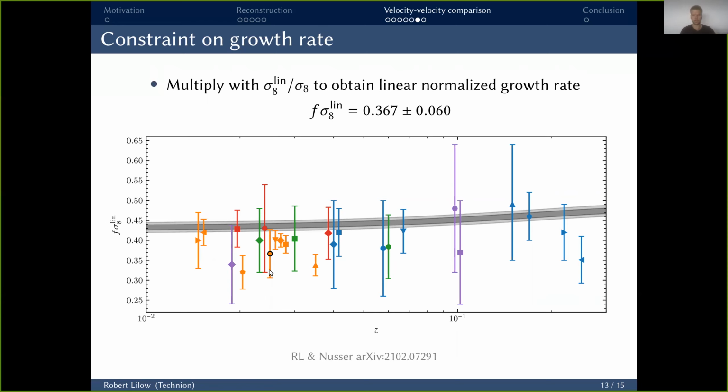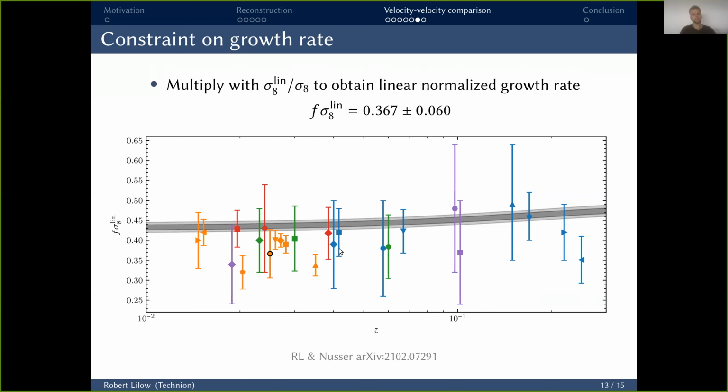So all the points are different local measurements at different redshifts of F sigma 8 linear, where our result is the black circled one here. Colors represent different methods of doing this. So all the orange points correspond to some variation of comparing a linear velocity prediction with a set of observed velocities. And the gray bands show the 1 and 2 sigma intervals of Planck, so obtained from the CMB.